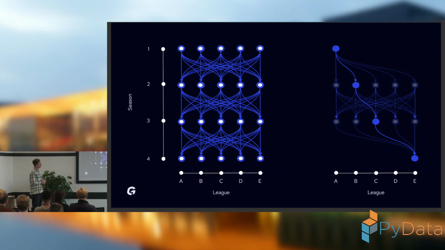So when we thought about how to solve this issue, we thought that this chart pretty nicely looks like some network or graph, right? A graph where the nodes are represented by seasons or combinations of seasons and leagues, and the edges of this graph can be represented by the number of players that took that particular step in their career path.